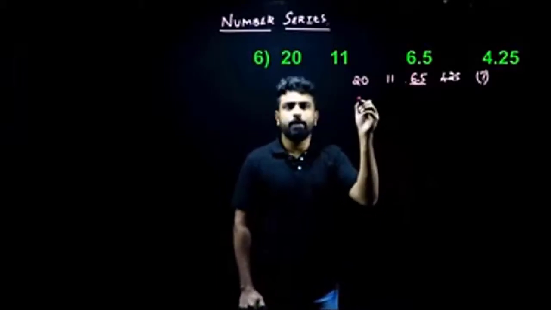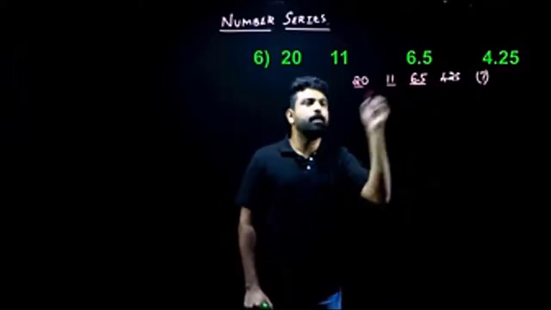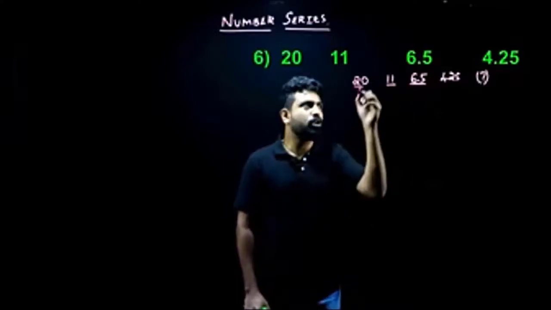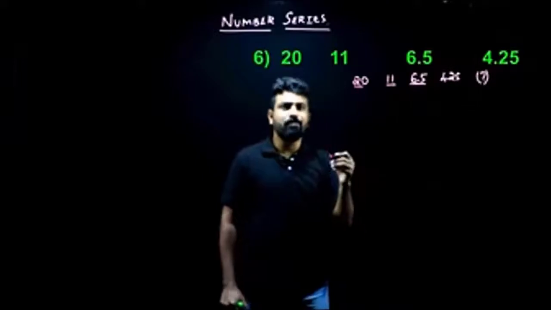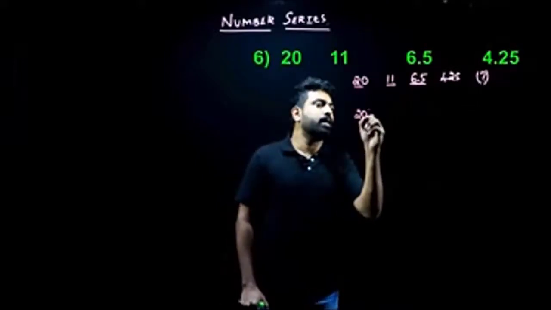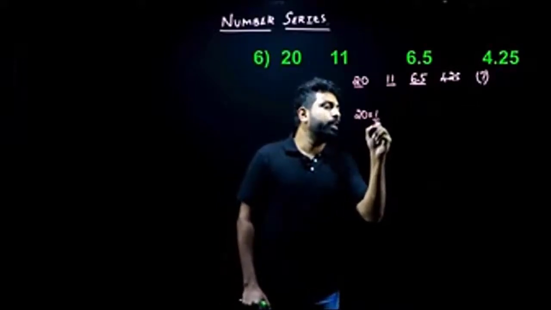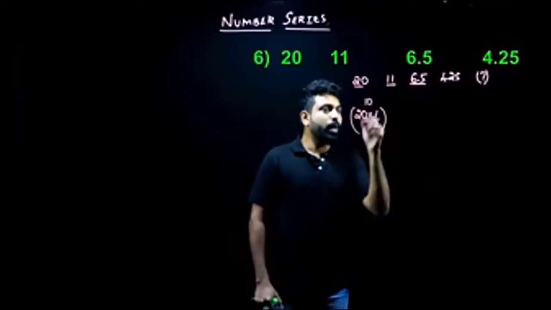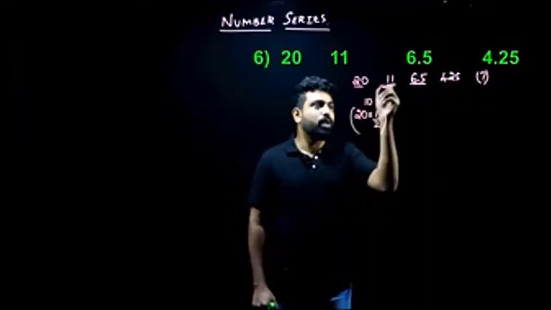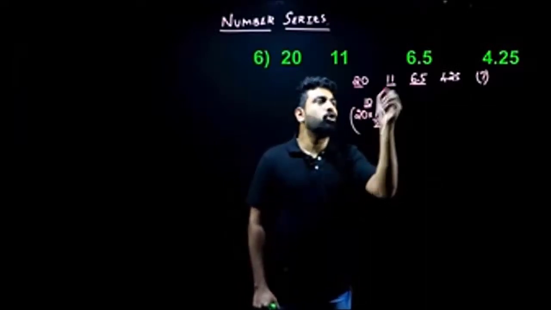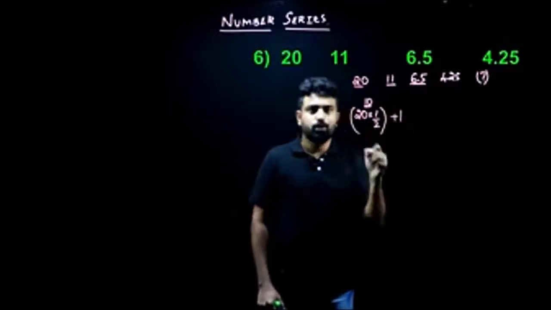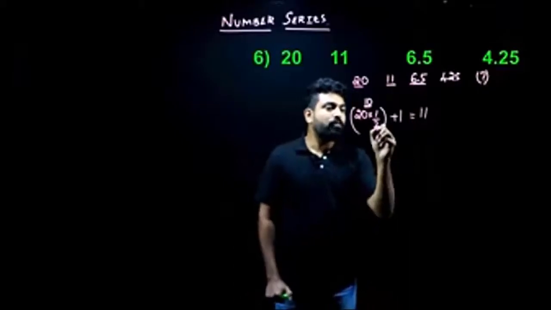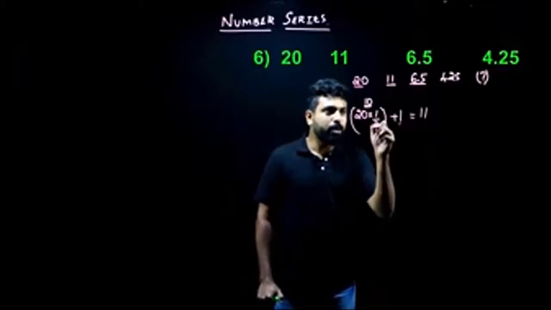So let me start looking. I'll compare my first term and second term here. Look at my second term. Isn't it close to half of my first term? Yes. What is half of my first term? 20 into 1 by 2 is 10. So 11 is close to 10. From 10, how do I go to 11? I add 1. So I've got this as my logic. I'm dividing it by 2 and adding 1.